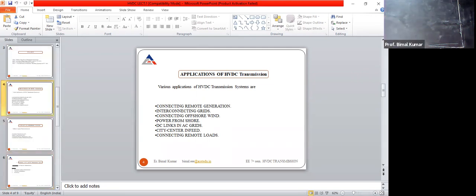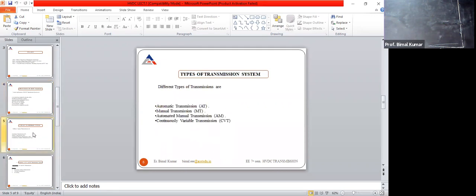Now after application, next is types of the transmission system. Different types of the transmission system are automatic transmission, manual transmission, automated manual transmission, continuously variable transmission. That means AT, MT, AMT, and CVT.